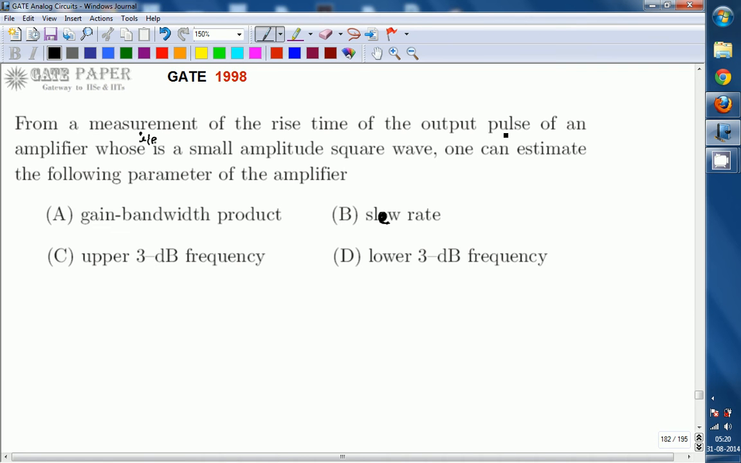Gain bandwidth product, B. Slew rate, C. Upper 3 dB frequency, D. Lower 3 dB frequency.